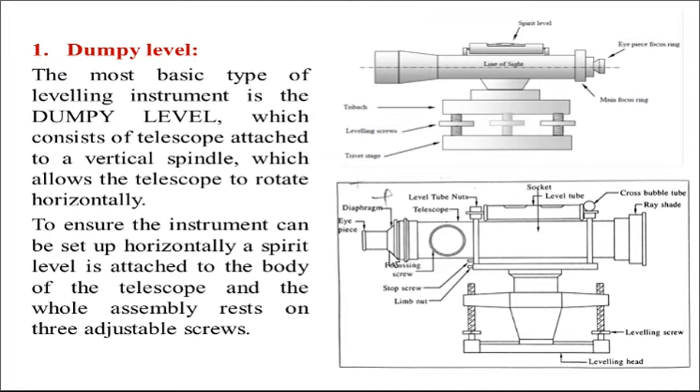Then, to ensure the instrument can be set up horizontally, a spirit level is attached to the body of the telescope and the whole assembly rests on three adjustable screws. So here 1, 2 and 3, these are the three adjustable screws or leveling screws, also known as foot screws.